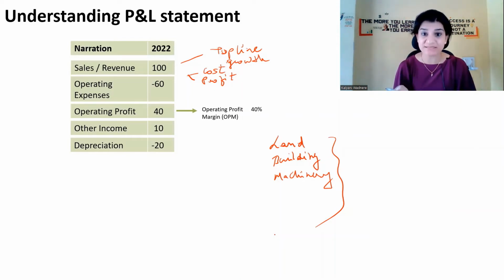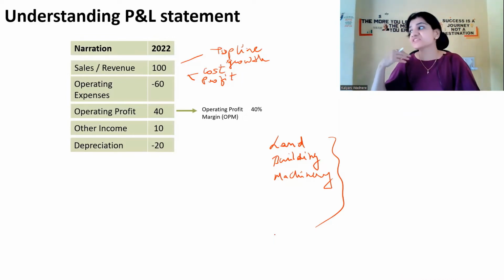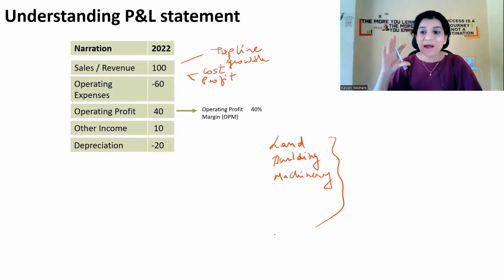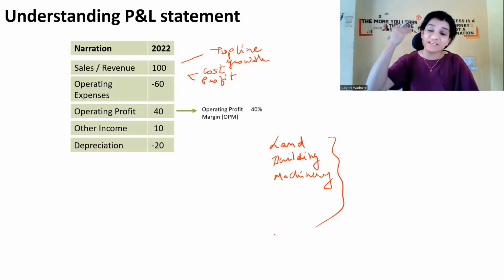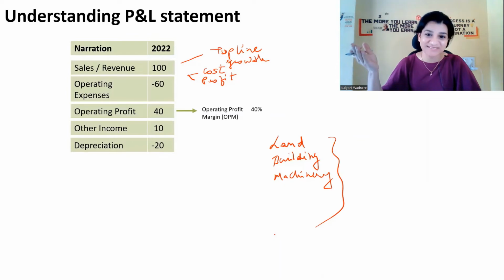If I want to give you a simple day-to-day example for the common man: when we buy a car, we use that car, and after say 10 years, you want to sell that car. When you go and sell the car, will you get an appreciated amount over the amount at which you had bought it? No.